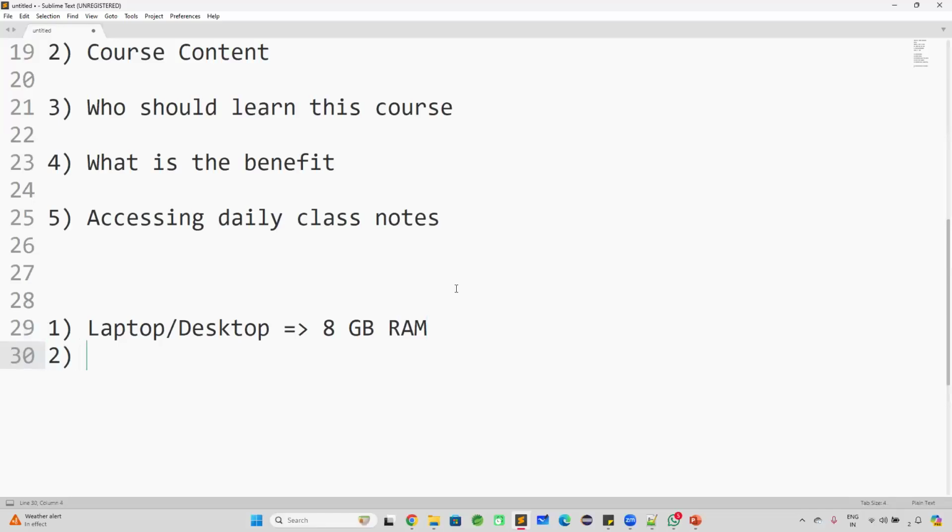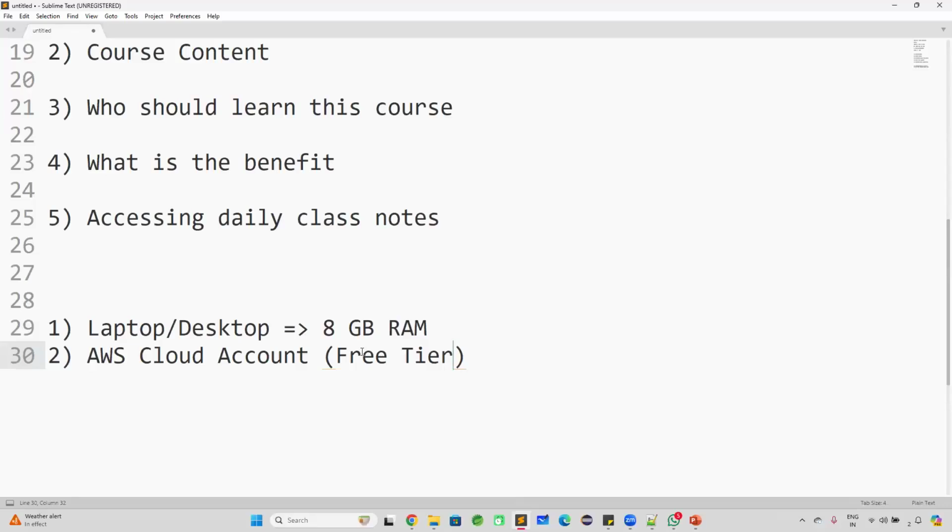And the second prerequisite, you need to have an account in the AWS cloud. So we are going to do the Linux practice by using one virtual machine in the AWS cloud. So that is the reason you people should have the account in the AWS cloud. That is also a free tier account. You no need to pay money in order to create the account in the AWS, guys.